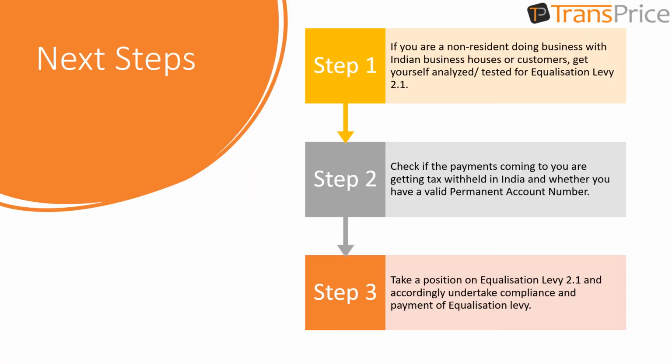Well, step 1 is, if you are a non-resident doing business with Indian business houses or customers, get yourself analyzed for Equalization Levy 2.1. Step 2, check if the payments coming to you are getting tax withheld in India and whether you have a valid permanent account number. Step 3, take a position on Equalization Levy 2.1 and accordingly undertake compliance and payment of Equalization Levy.